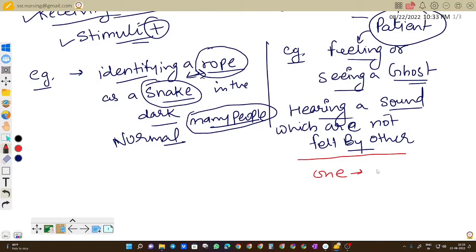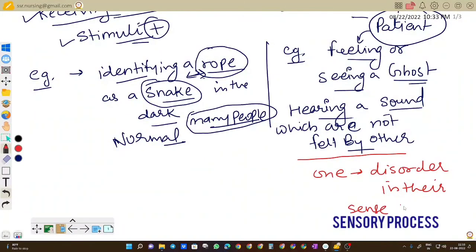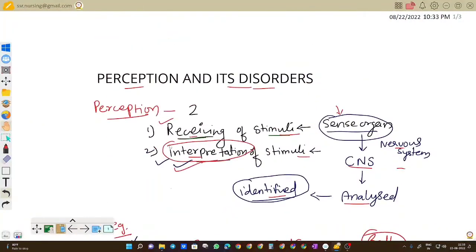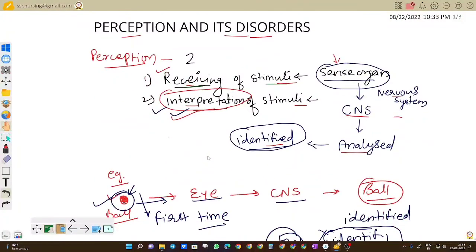So we can say the person is having a disorder in their sense organ. So this is the example. I hope you understand the concept of illusion and hallucination. We will revise this topic again in brief. It is a very small topic and easy to understand.